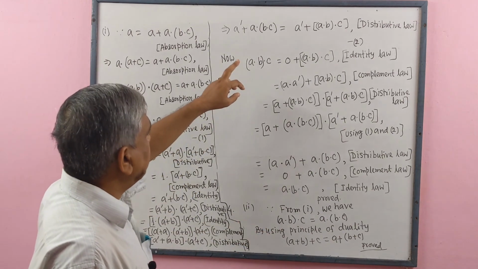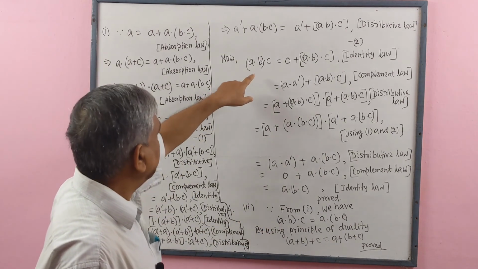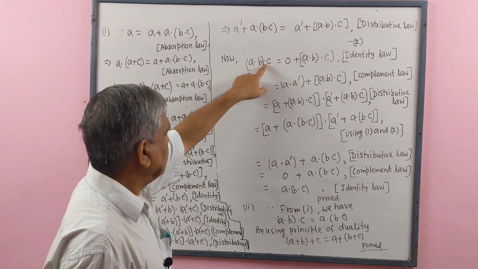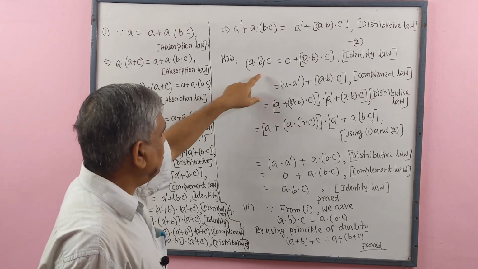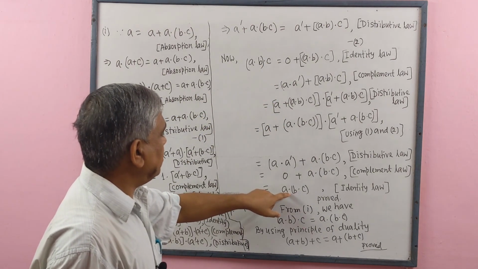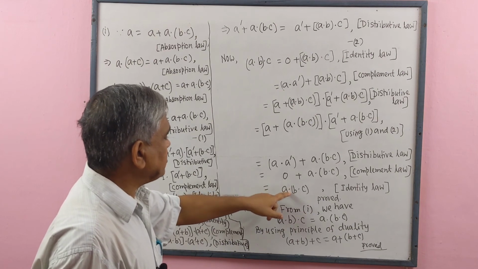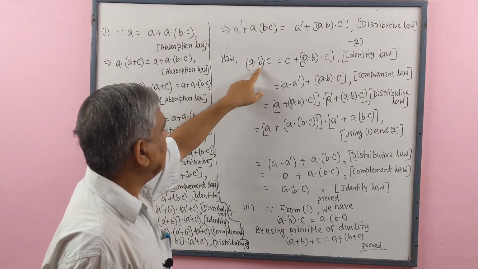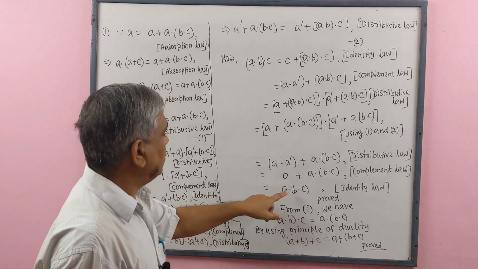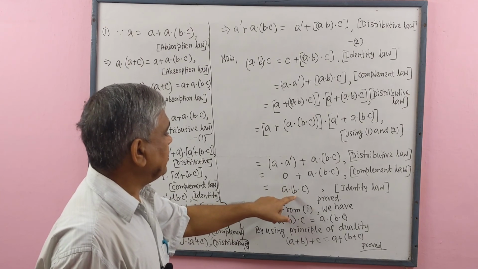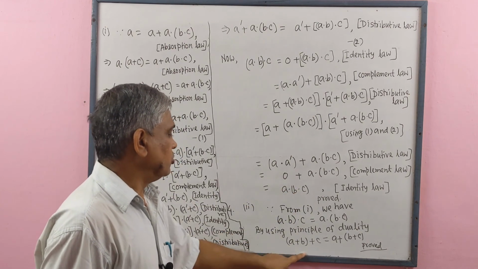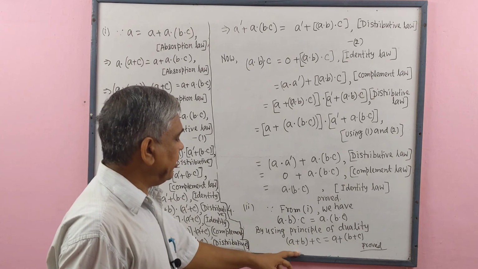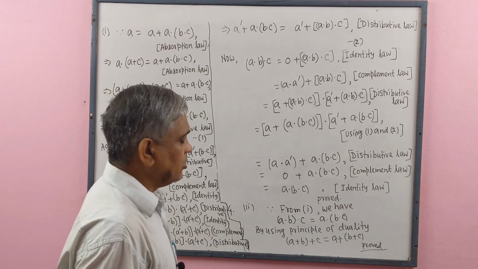Here we change: in place of dot we write plus, in left side and also in right side. So (A plus B) plus C equal to A plus (B plus C). So associative law holds with respect to binary operation plus. So proved.